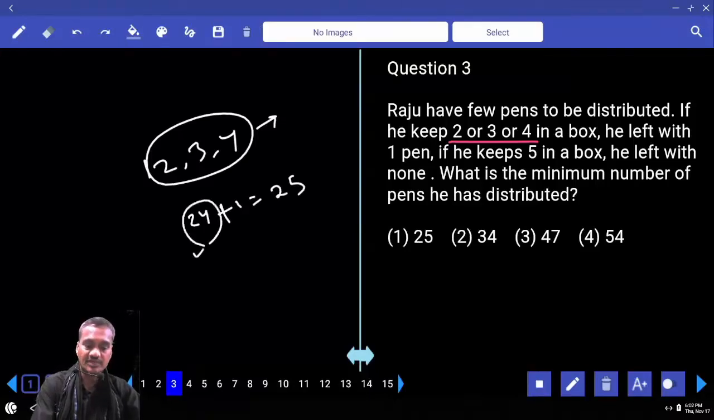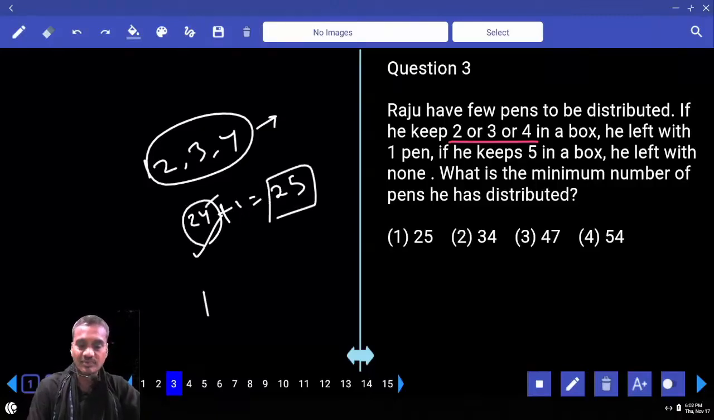If you divide this 24 with 2, then if there are 25 pens, if you divide this by 2, 1 will be left over. If we divide by 3, 3 8s are 24, 1 will be left over. And if we divide by 4, 4 6s are 24, 1 will be left over. Isn't it? And so what is the number we have? 25.